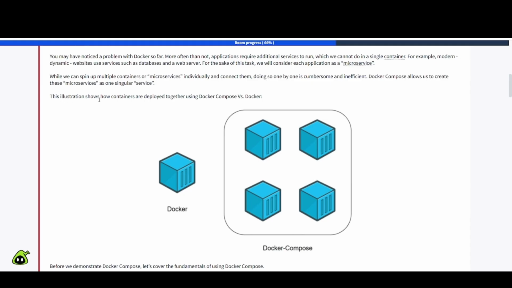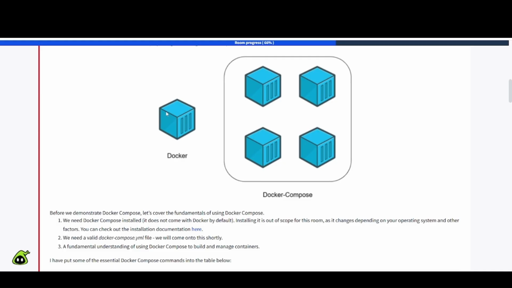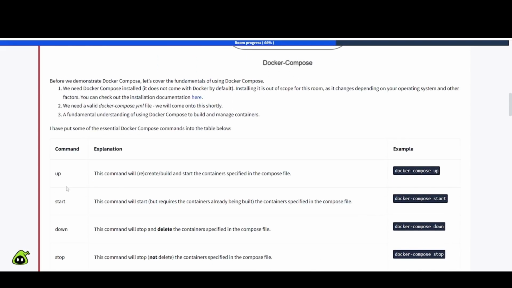This illustration shows how containers are deployed together using Docker Compose versus Docker. So you have Docker by itself and then Docker Compose right there. So we can see the visible difference there in that image. Before we demonstrate Docker Compose, let's cover the fundamentals of using Docker Compose. Number one, we need Docker Compose installed. It does not come with Docker by default.